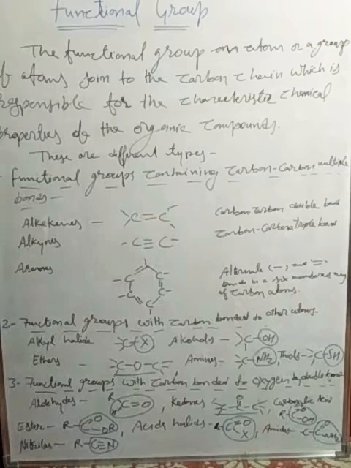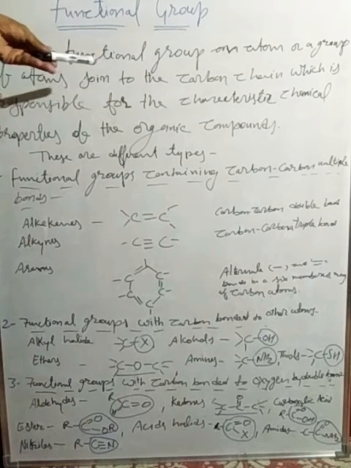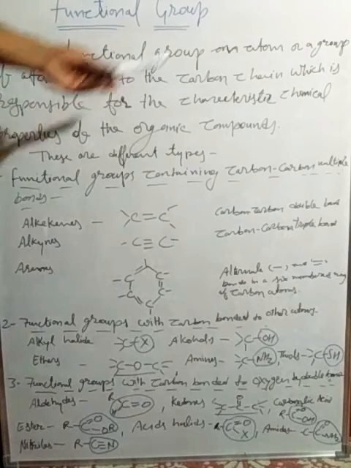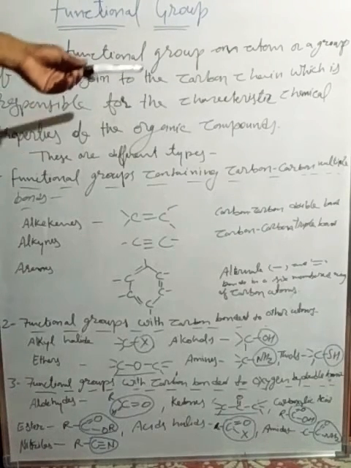A functional group is an atom or a group of atoms joined to the carbon chain, which is responsible for the characteristic chemical properties of organic compounds.